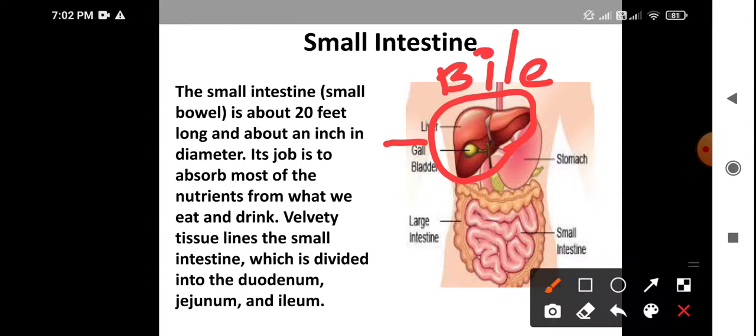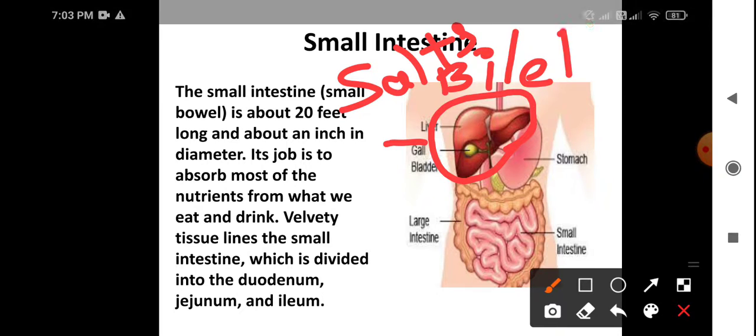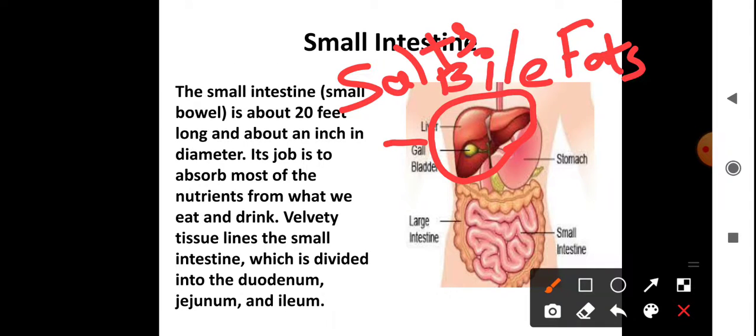Bile is secreted from the liver. This bile juice is released into the duodenum. This bile does not have any enzymes. It has only salts, named bilirubin and biliverdin. Two types of salts are present in bile. They help in the emulsification of fats. Fats are emulsified, meaning changed into simple forms, with the help of bile juice.